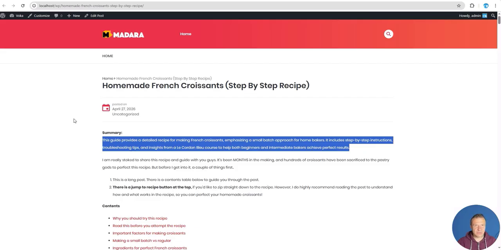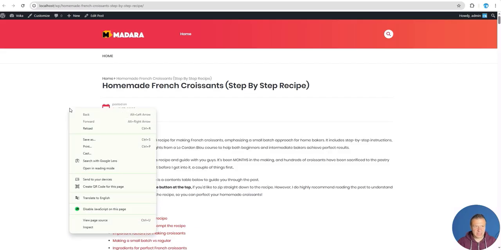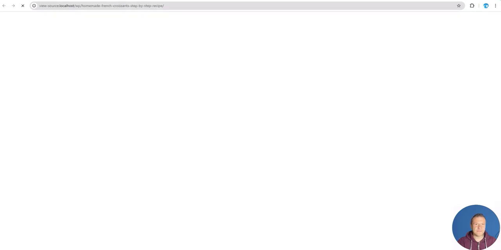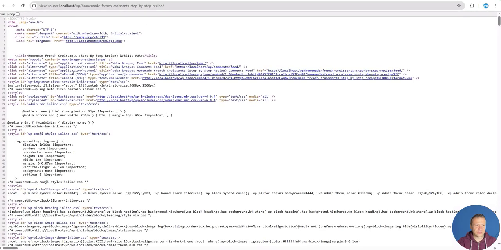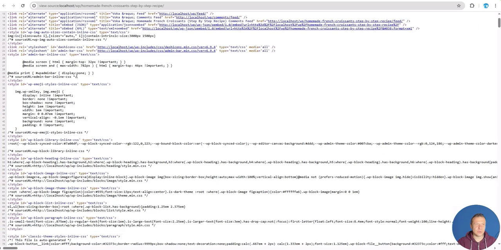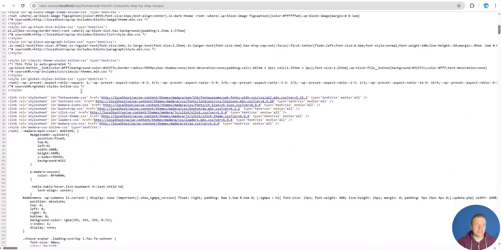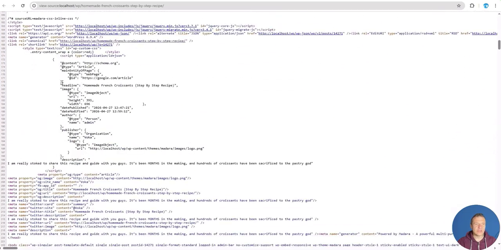And in the background, the plugin also adds metadata. If we check the site's front page source, then we will see the metadata listed by CiteLure, and it is actually an article schema.